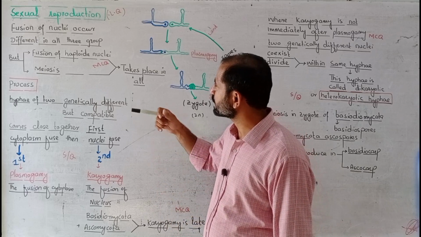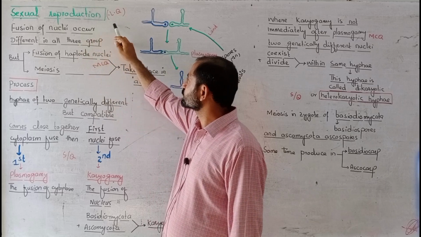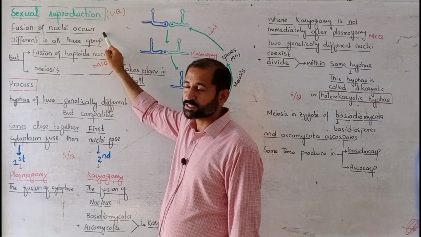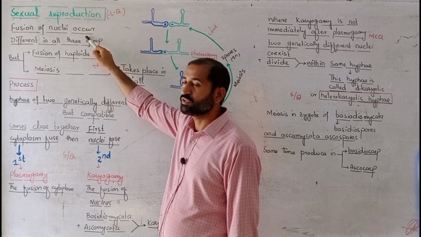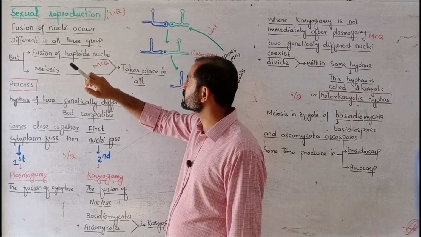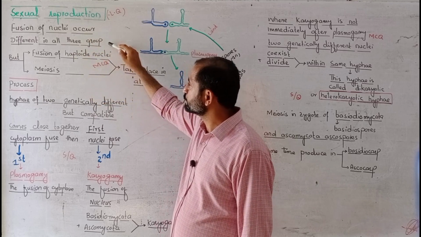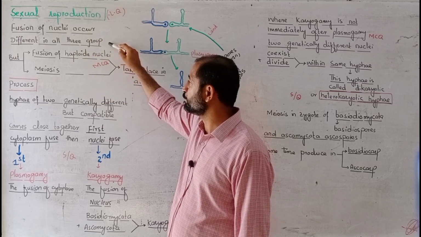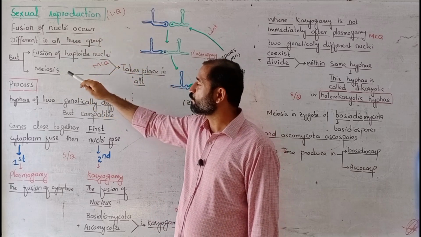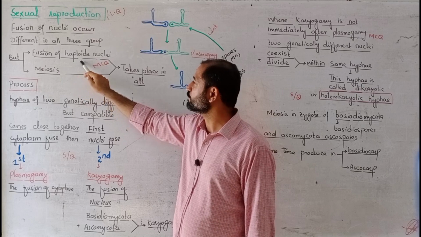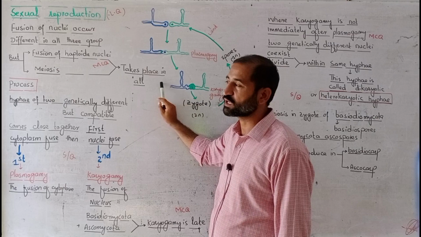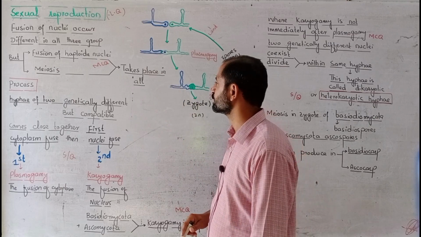So we start from here. Sexual reproduction in fungi, that one is a long question. Fusion of nuclei means two different nuclei come close together and intermix to form the diploid zygote. Number two, the process is different in all three groups, but the common thing is the fusion of haploid nuclei followed by meiosis. Fusion of haploid nuclei and meiosis takes place in all groups.